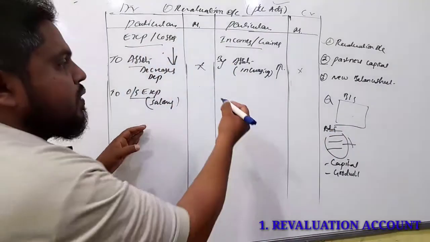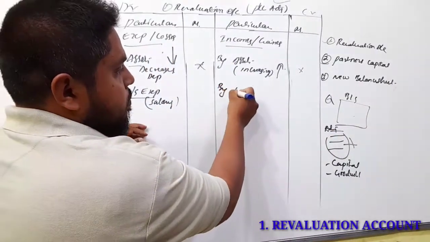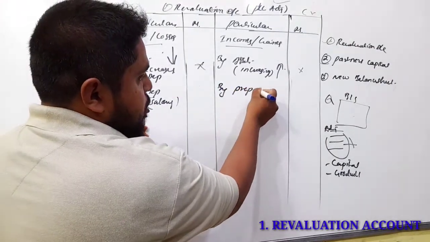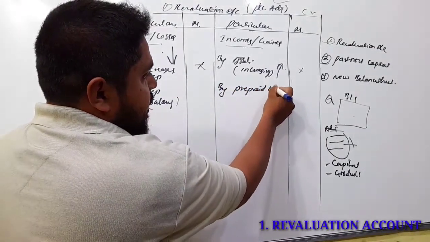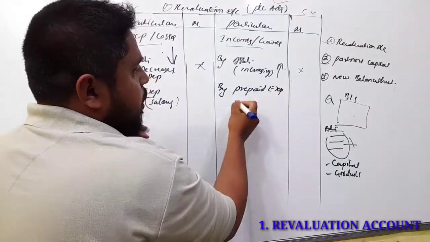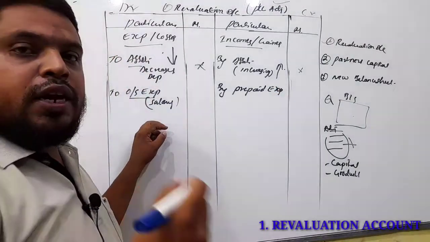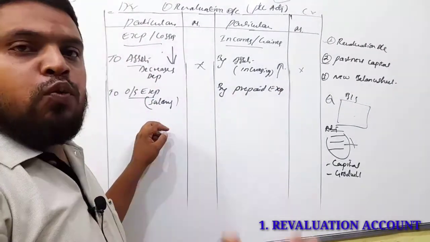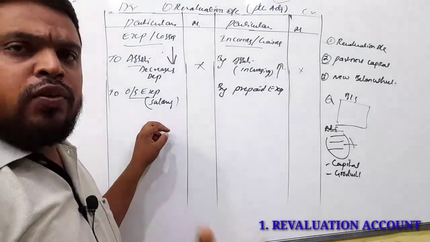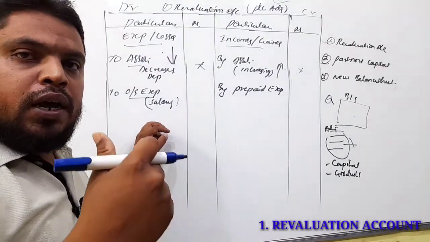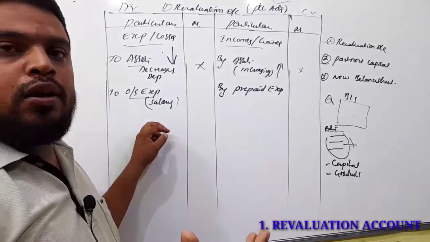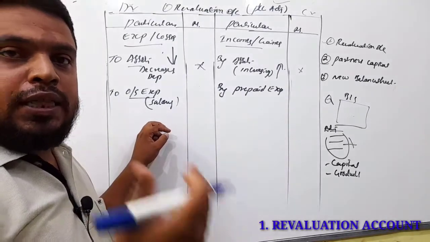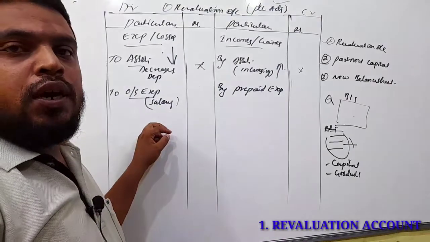Next, on the opposite side, prepaid expenses. Prepaid expenses means those expenses already paid in advance. For example, they have given a full year's rent to a landlord, that is prepaid expenses. They have paid insurance for the full year.